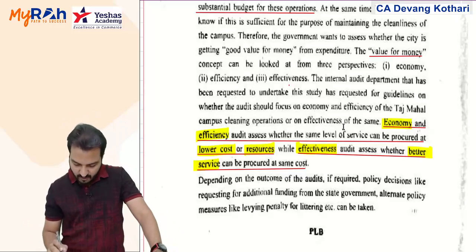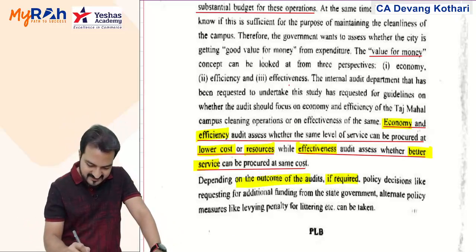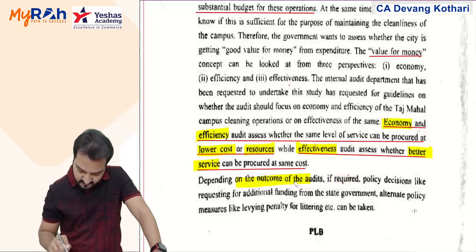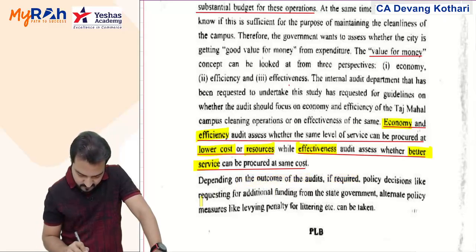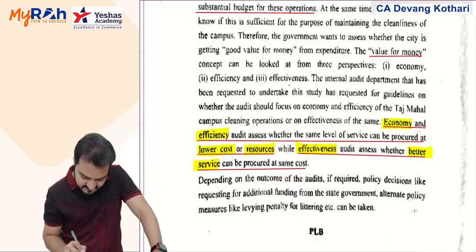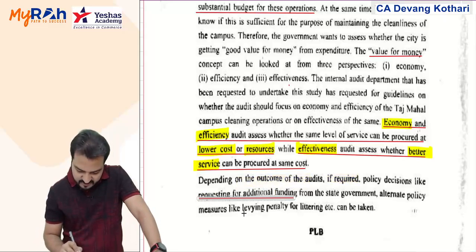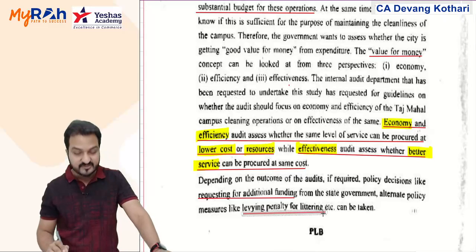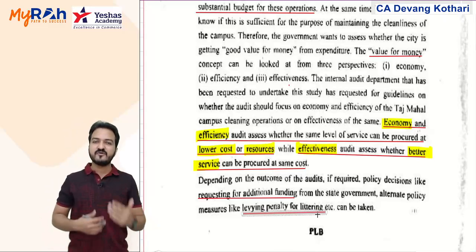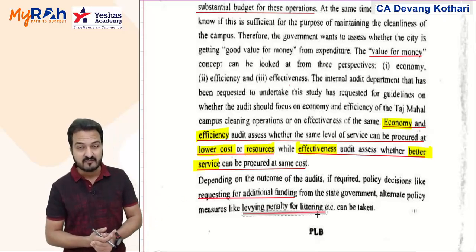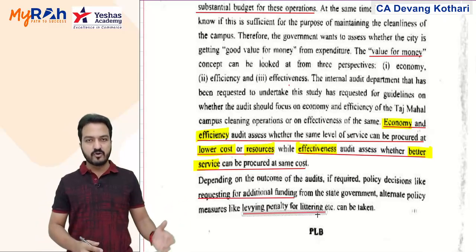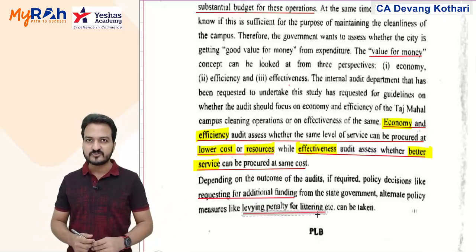Depending on the outcome of the audit, if required, policy decisions like requesting additional funds from the state government or alternate policy measures like levying a penalty for littering, etc., can be taken. So after the audit, these kinds of decisions can be taken. You can suggest these or you can suggest some others of your own also.